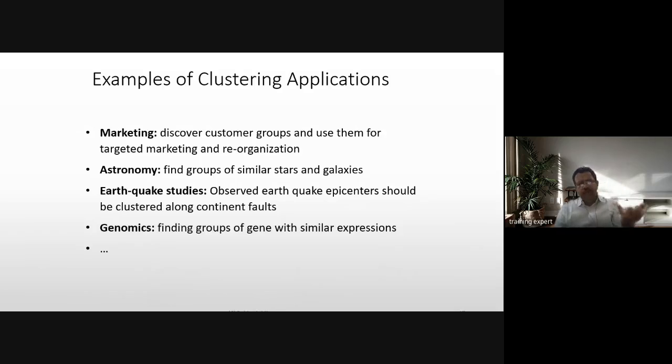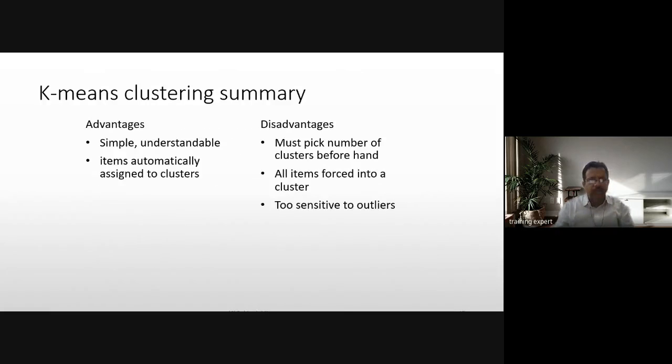Another example could be marketing, as I said, so target marketing. In astronomy, you try to group similar stars and similar galaxies, and they are all clustered together and called groups of clusters, with respect to different features. In earthquake studies, as I said, based on the epicenter, you cluster the continent into different zones. Genomics is finding groups of genes with similar expressions.